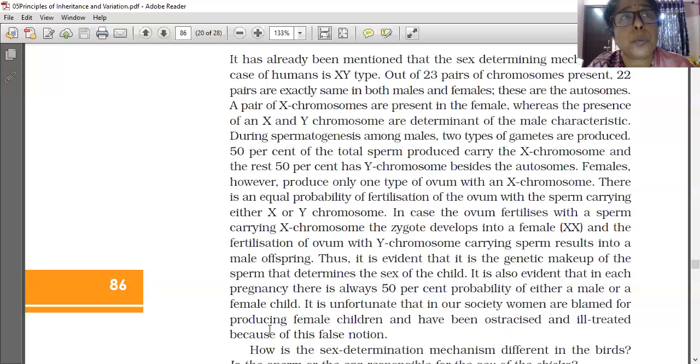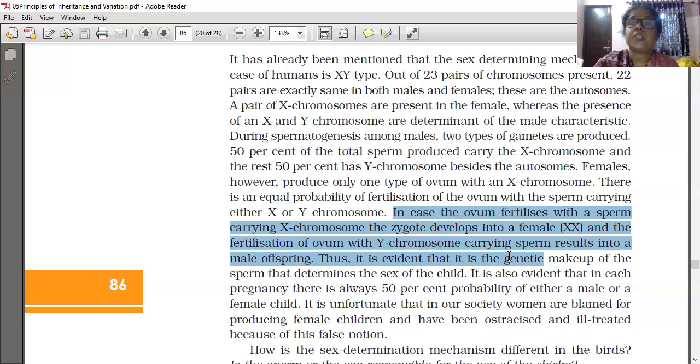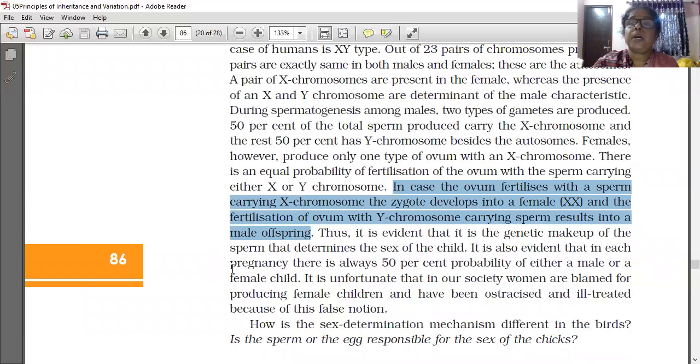The resulting offspring will be of the XY type only, that is male only. Understood? So in case the ovum fertilizes with a sperm carrying the X chromosome, the zygote develops into a female with XX, and the fertilization of the ovum with the sperm carrying the Y chromosome results in a male offspring with XY. Thus, it is evident that it is the genetic makeup of the sperm that determines the sex of the child.